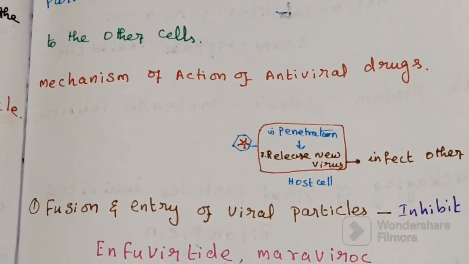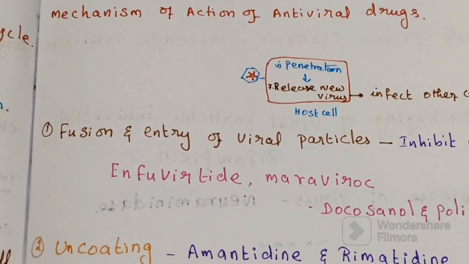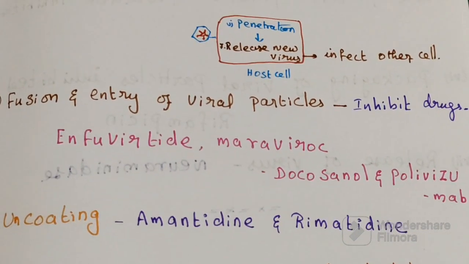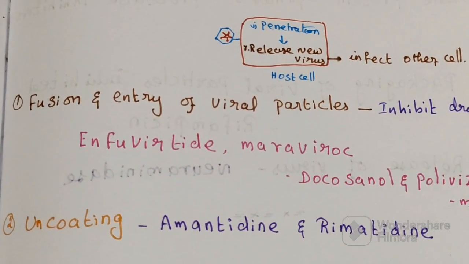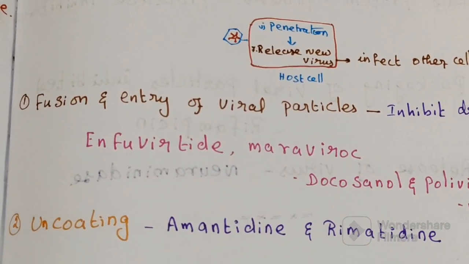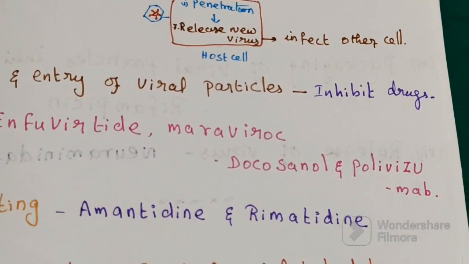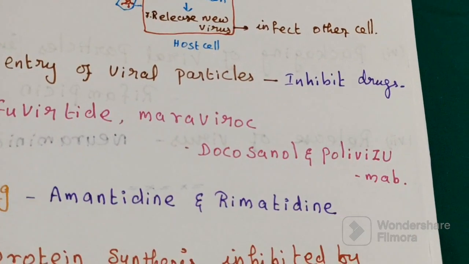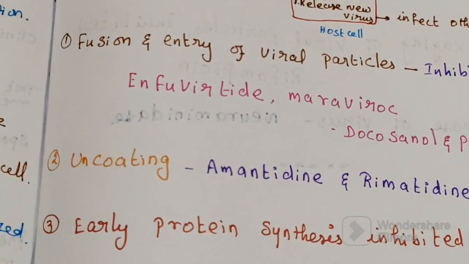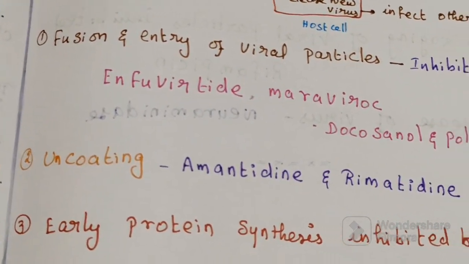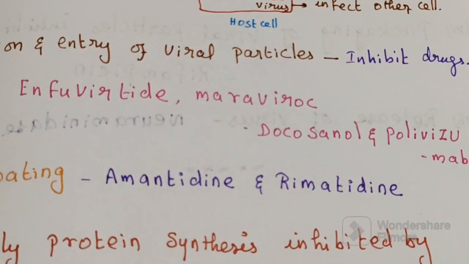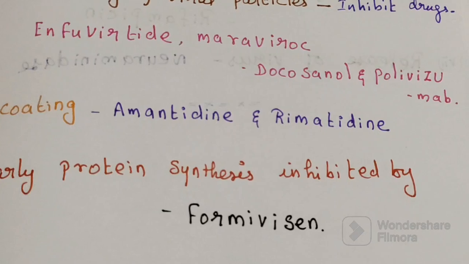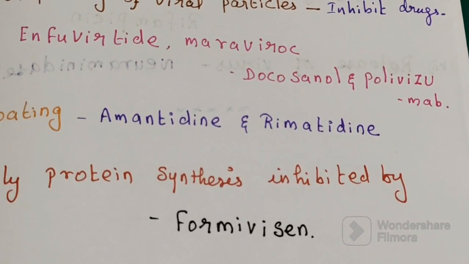Then what are the antiviral drugs? Mechanism of action: first step, fusion and entry of virus, is inhibited by the antiviral drugs enfuvirtide, maraviroc, tocosanol and palivizumab. Then uncoating is inhibited by amantadine and rimantadine. Early protein synthesis is inhibited by formycin.